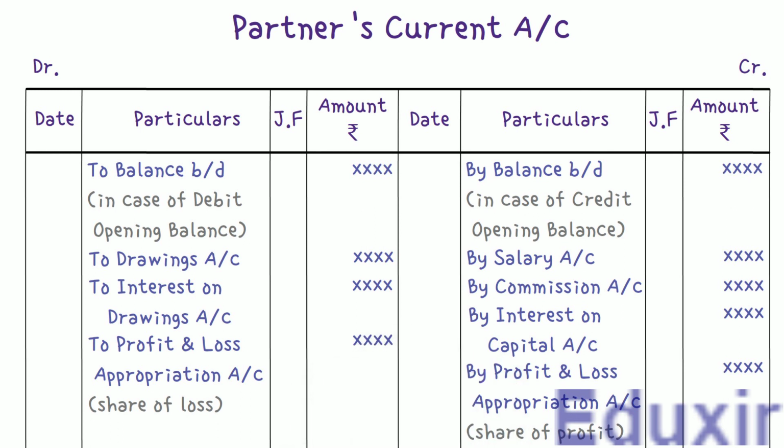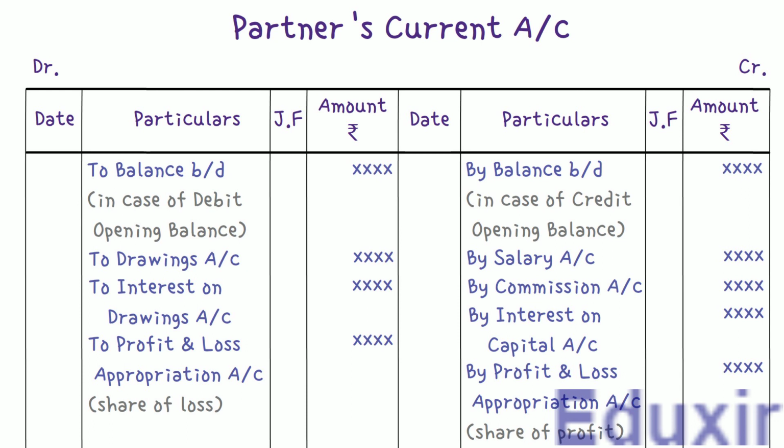Also note that the profit or loss is shared among the partners in their profit and loss sharing ratio, simply called as profit sharing ratio or PSR, if it is explicitly specified in the partnership deed. However, if the partnership deed is silent about this aspect, the profit or loss should be shared equally by all the partners, irrespective of their capital, as per the Indian Partnership Act.